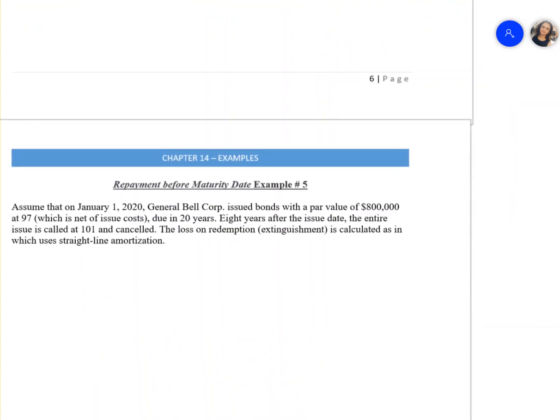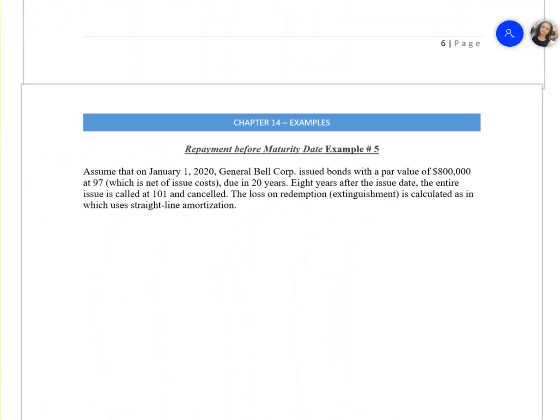It's saying repayment before the maturity date. It's not that we have to repay on the maturity date. If it's in our agreement, we can repay it earlier. If we repay earlier, how do we calculate the gain or loss on a redemption of a bond? So let's do the next question to see if we can figure out how to do that. This question is saying repayment before the maturity date. So let's read the question. Assume that on January 1st, 2020, the company issued a bond, and we want to know what happens with that bond.